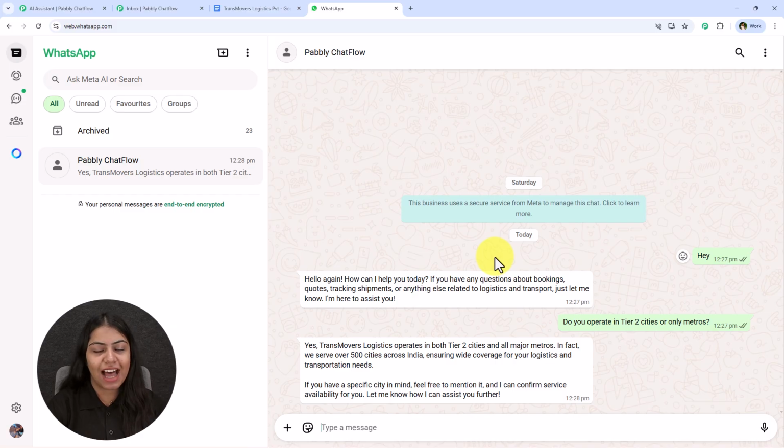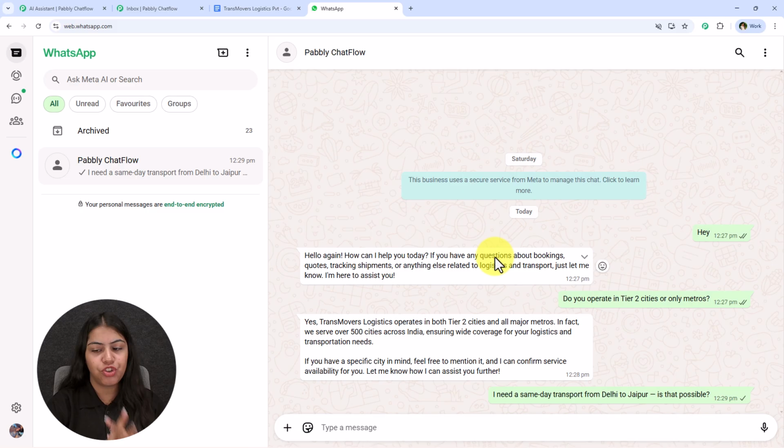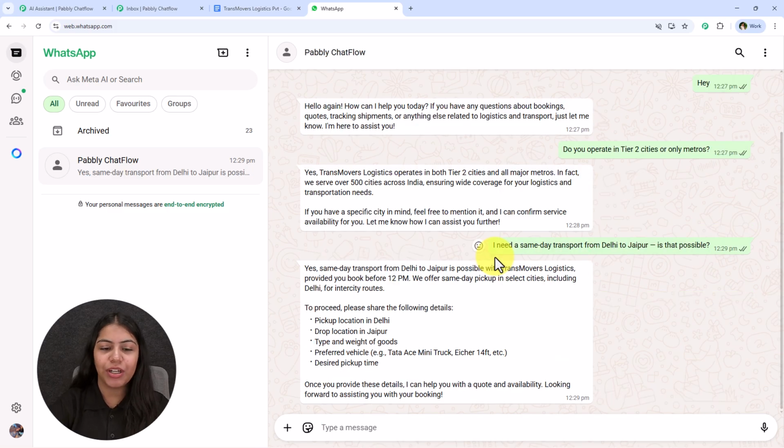So now let's ask another question. I need a same day transport from Delhi to Jaipur. Is that possible? So as you can see, I've asked my question, and once again within seconds this AI chatbot is replying me. So yes, you can see that it has successfully replied me, and it is saying that yes, it is possible.